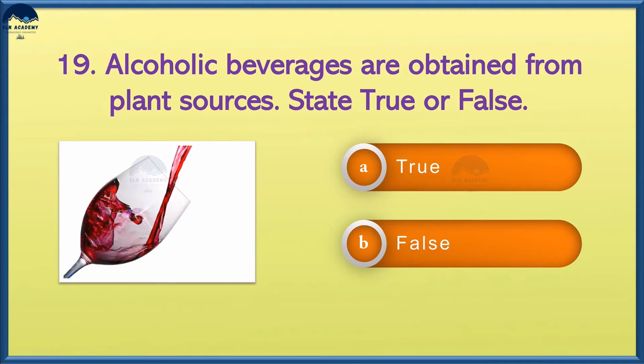Alcoholic beverages are obtained from plant sources. State true or false. Option A, true, and option B, false.